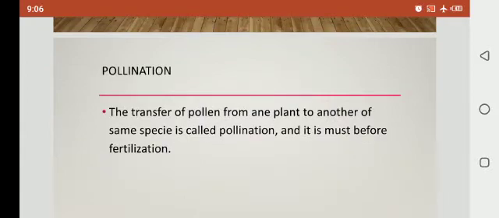Now, coming towards pollination. The transfer of pollen from one part to another of the same species is called pollination. When pollen grains are transferred from one plant to another plant, or from one flower to another part of the flower, this is called pollination, and it must be done before fertilization.